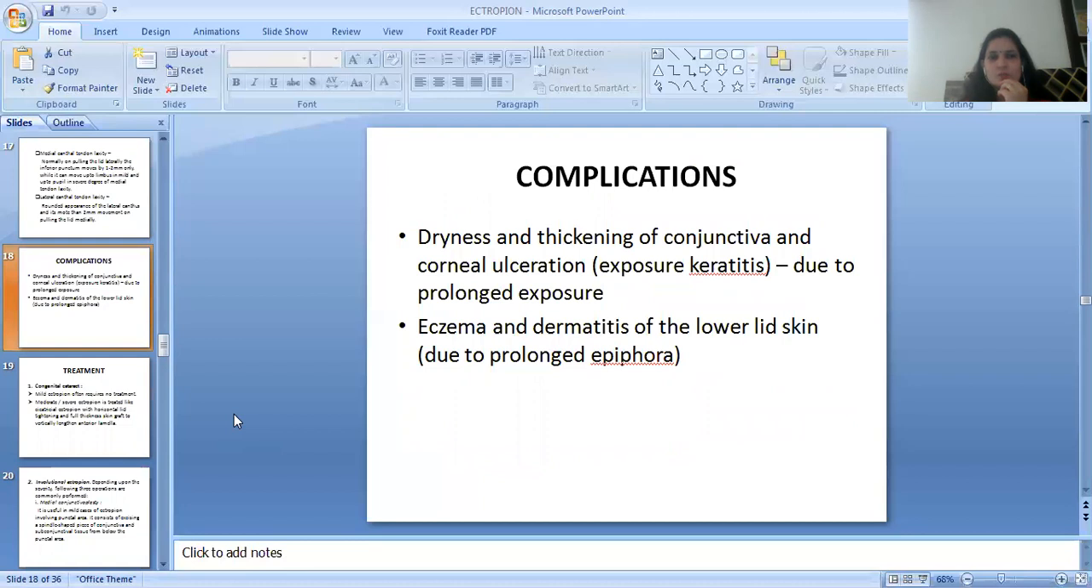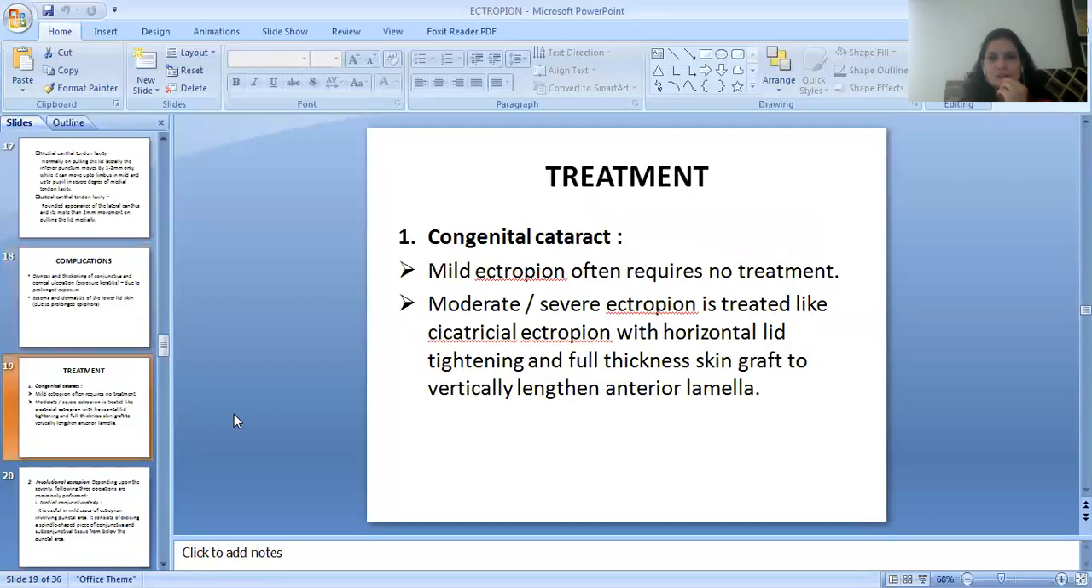The complications are dryness and thickening of conjunctiva and corneal ulceration due to prolonged exposure. It is called exposure keratitis. Eczema and dermatitis of the lower lid skin. The treatment of congenital ectropion is mild. Ectropion often requires no treatment.